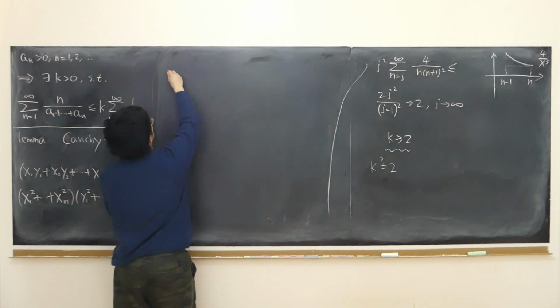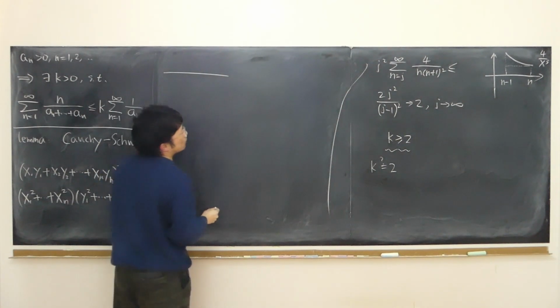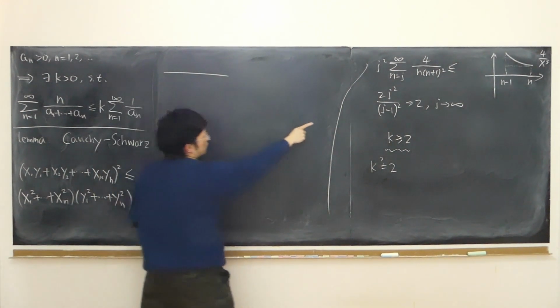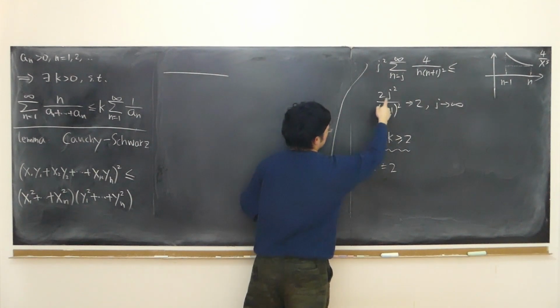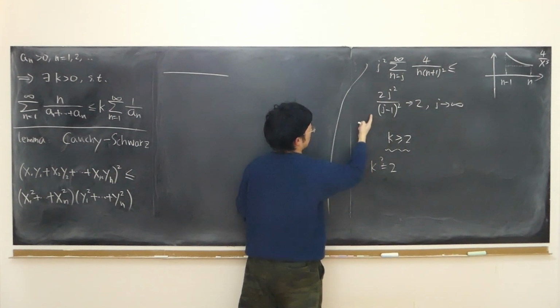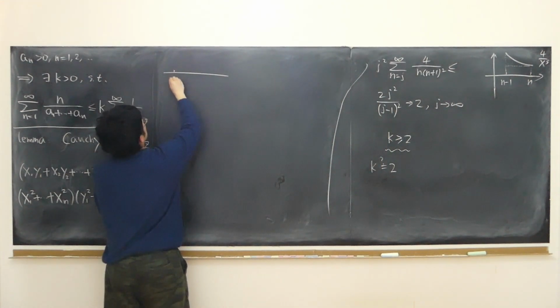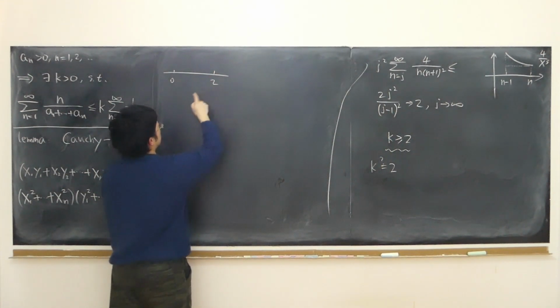Remember the definition of the limit of a sequence. It's easy for us to show that the limit is 2, because of the dominating term, j squared, with coefficient 2, so 2 over 1 is 2. Say we have limit 2.